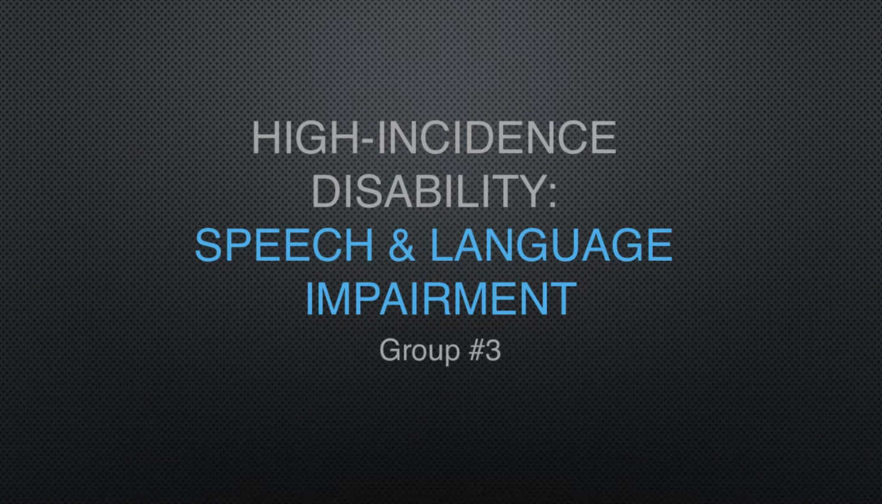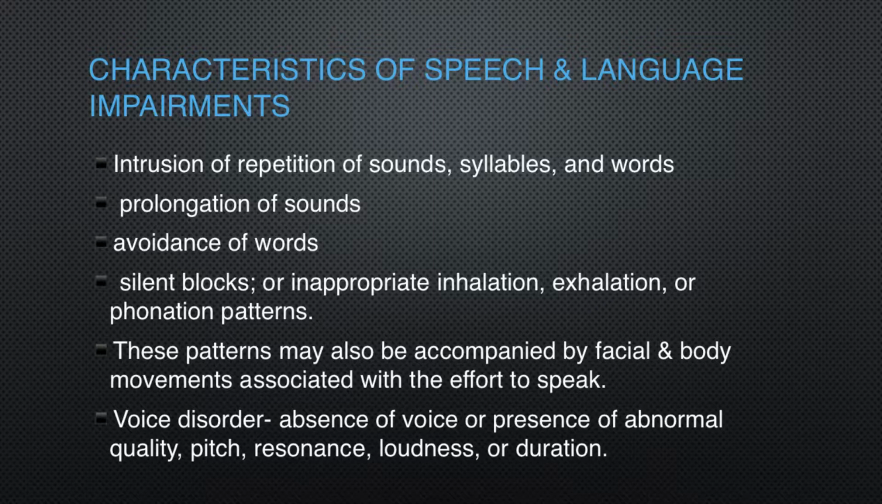High incidence disability, speech and language impairment. Characteristics of speech and language impairments include intrusion and repetition of sounds, syllables, and words, prolongation of sounds, avoidance of words, silent blocks or inappropriate inhalation, exhalation, or phonation patterns. These patterns may also be accompanied by facial and body movements associated with the effort to speak.